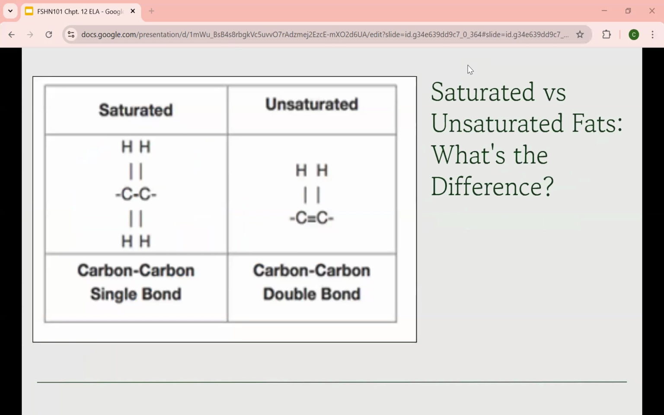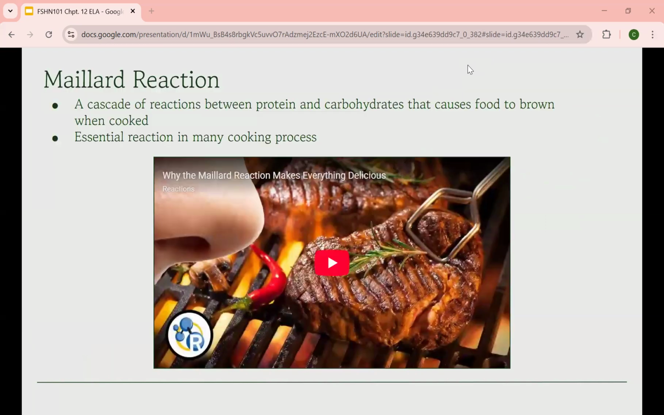Here's an image to help visualize that single and double bond. And it's so interesting how these bonds can drastically make an oil look different from a fat, as well as how they could affect baked goods like cookies and cakes. Here's where we would introduce that science in food science more clearly.